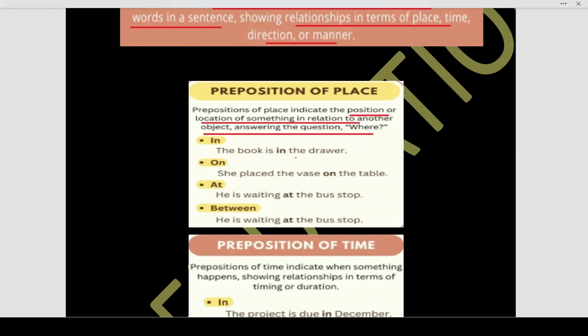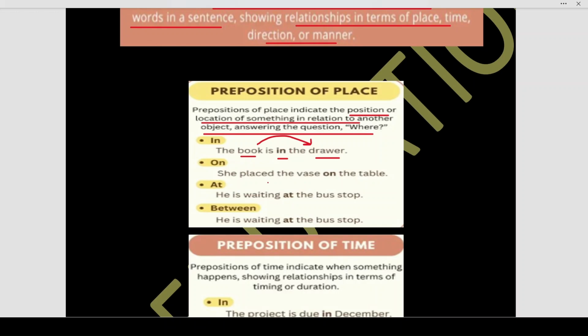So, the book is in the drawer. Now, prepositions are always linked with two things. So, in this sentence, the book is one thing and the drawer is another thing. Now, what is the relation of the book and the drawer is what we have to find out. The book is in the drawer. How are we relating this? With using in as a preposition of place. Okay, so the book is in the drawer.